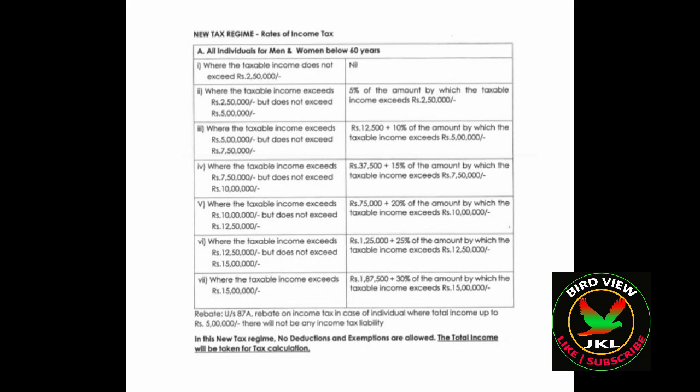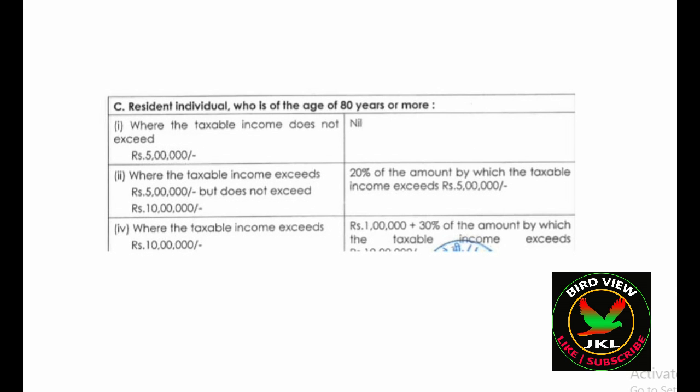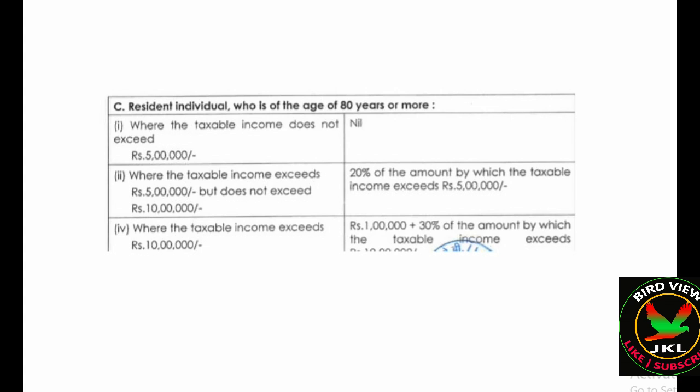I will show you the old tax rates where the age is above 60 years to 80 years. Where taxable income does not exceed 3 lakh, the tax rate is nil. Where the taxable income exceeds 3 lakh to 5 lakh, the tax rate is 5%. Where it exceeds 5 lakh to 10 lakh, it is 10,000 plus 20%. And where it exceeds 10 lakh, the tax is 1 lakh 10,000 plus 30%. For super seniors, up to 5 lakh it is nil, 5 lakh to 10 lakh is 20%, and where taxable income exceeds 10 lakhs, it is 1 lakh plus 30%.